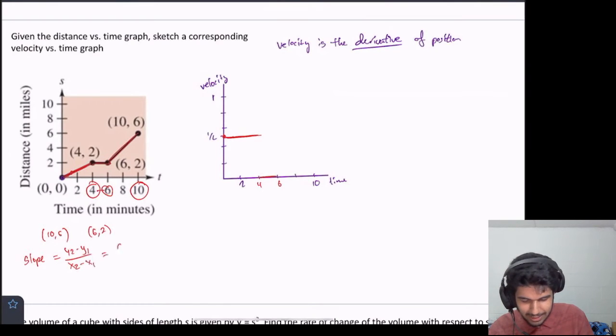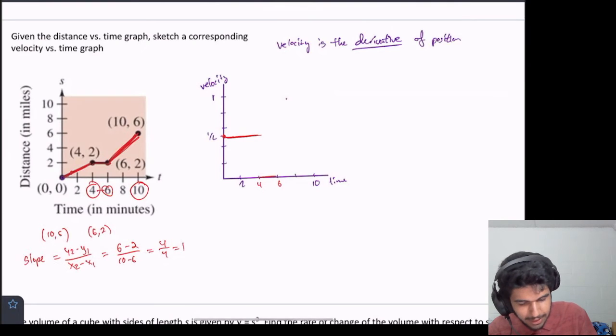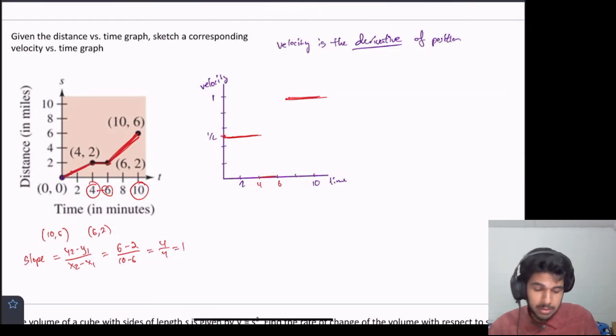So that's equal to 6 minus 2 over 10 minus 6. So that's equal to 4 divided by 4 equals 1. So any point on here, the slope of the tangent line is 1. So we can graph that here. Say until 10, the slope is 1, the velocity is 1. So that's something like what the velocity versus time graph should look like.